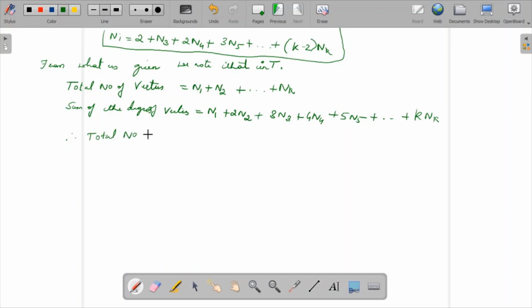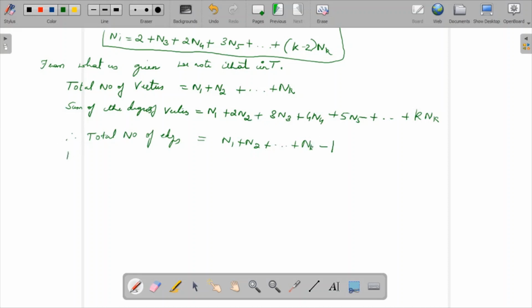The total number of edges is equal to n1 plus n2 plus so on plus nk minus 1. You remember this minus 1.